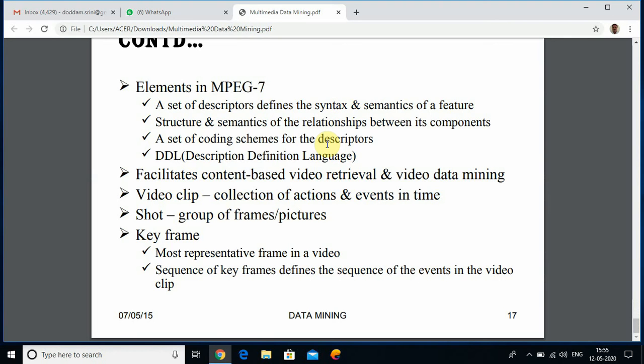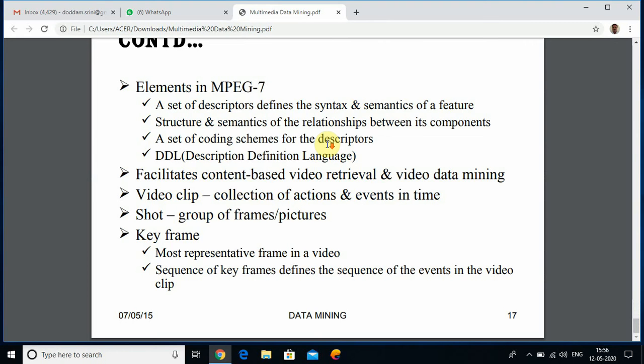What is a video clip? A collection of actions and events in time is called a video clip. What is a shot? A group of frames and pictures is called a shot. What is a key frame? The most representative frame in a video is said to be a key frame. A sequence of key frames defines the sequence of the events in the video clip.